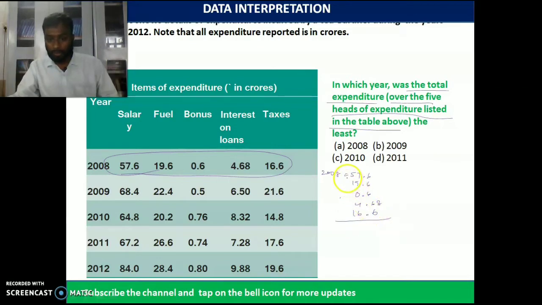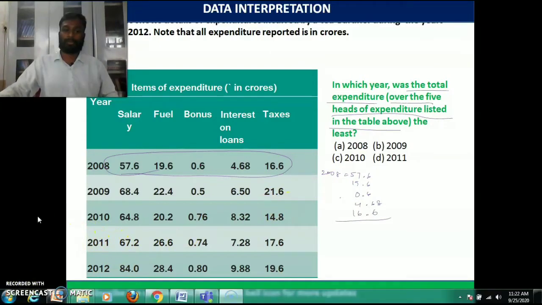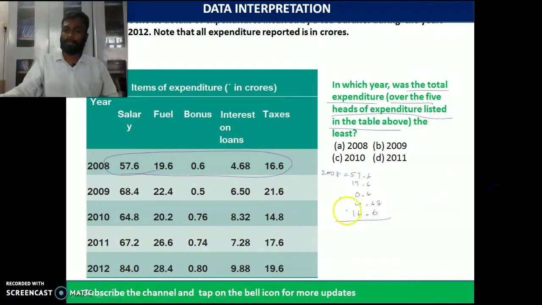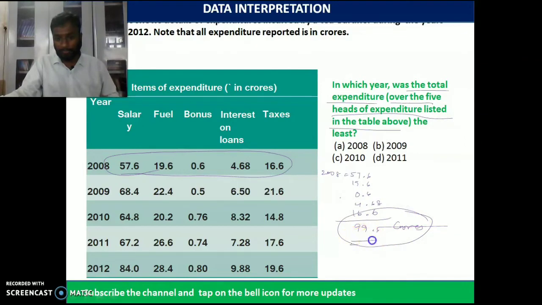You just find out. Okay, in 2008, we will be getting the value around 99.6. So 99.6 crores is the value, which we will be recording here. Okay, so moving to the next year.